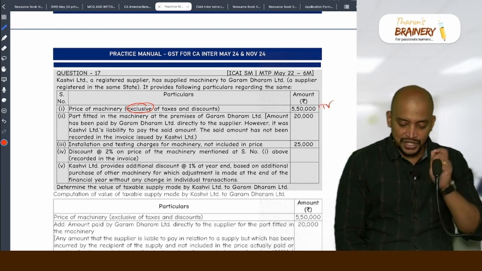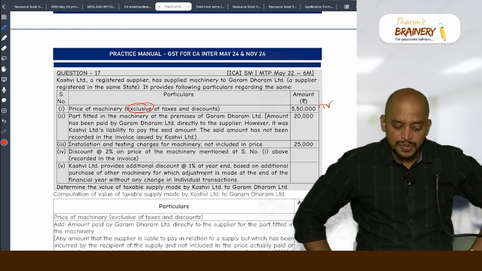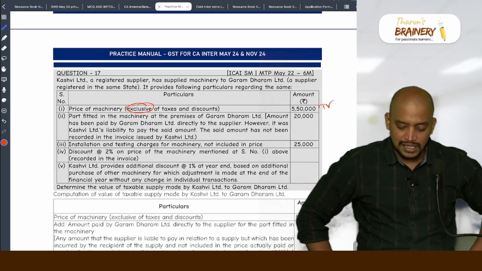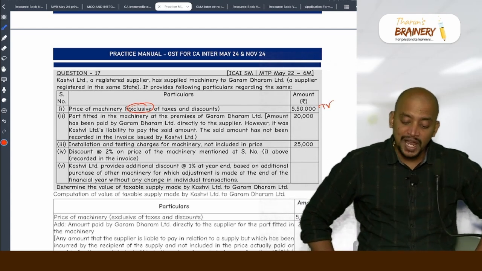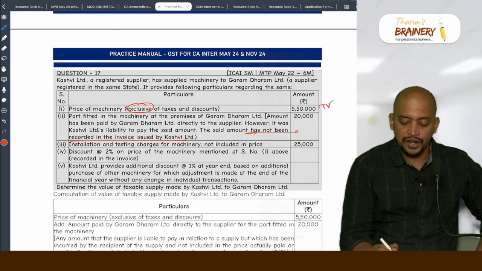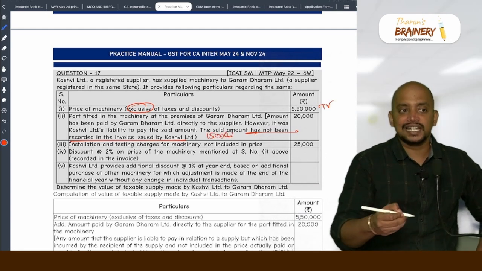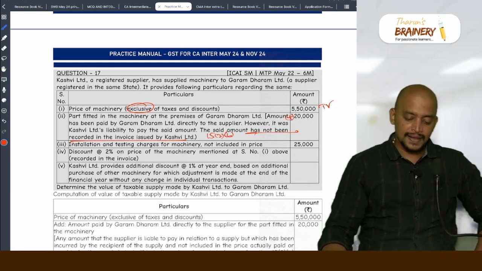Part fitted in the machinery at the premise of Garam Dharam Limited. Amount has been paid by Garam Dharam Limited directly to the supplier. However, it was Kashvi Limited's liability to pay the said amount. So who paid it? Recipient. On whose behalf? Supplier. And this amount has not been recorded in the invoice issued. So as per 15(2)(b) it is to be included. In the given price it is not included. So therefore we need to add.